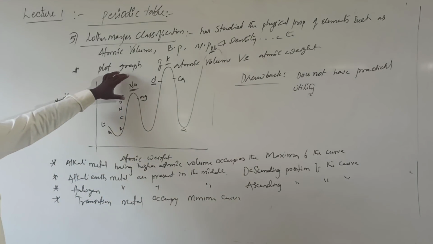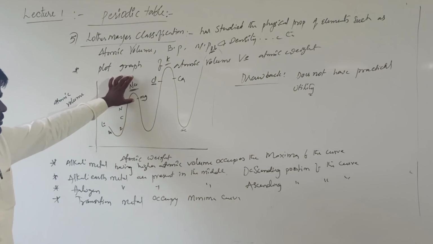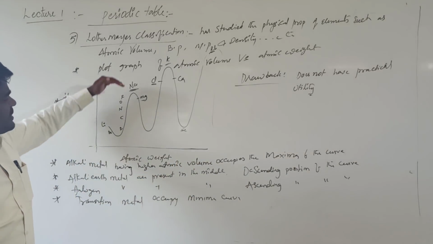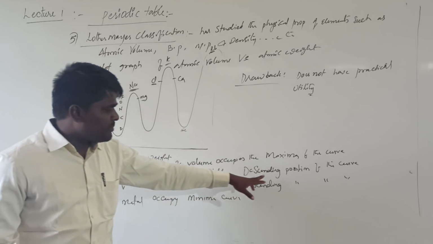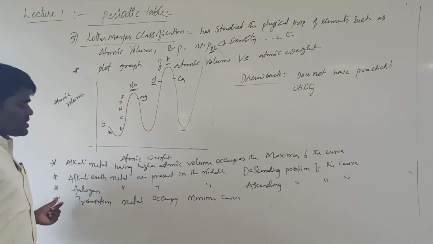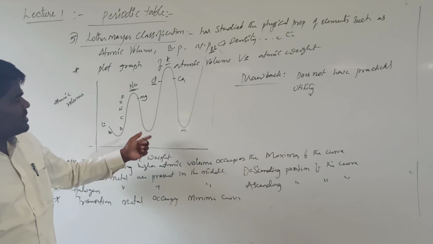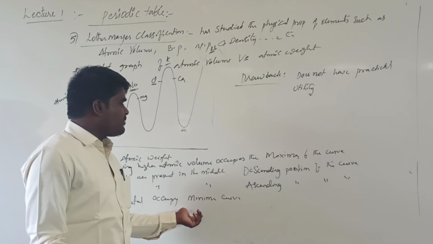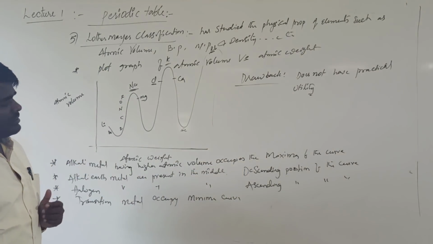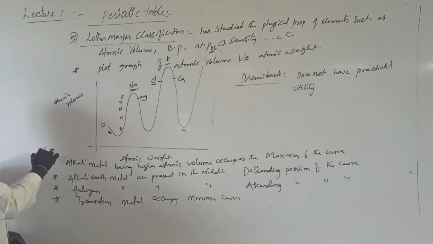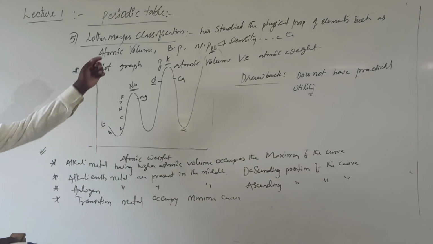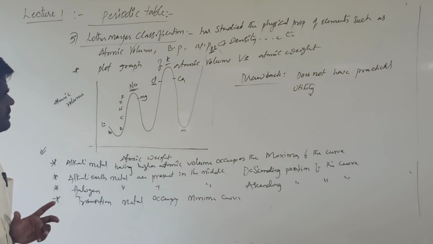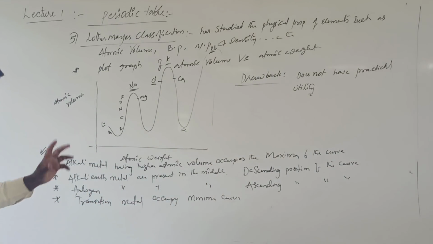Alkali metals occupy the maximum of the curve due to their highest atomic value, and alkali earth metals occupy the mid position, the descending portion of the curve, whereas halogens occupy the mid position, ascending positions of the curve, whereas transition metals with the least atomic value occupy the minimum of the curve. These 4 points are to be noted down from the Lothar-Meyer classification, and the drawback is it does not have any practical utility. If you want, you can take a screenshot for writing notes.